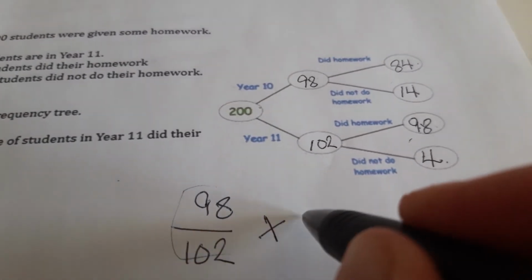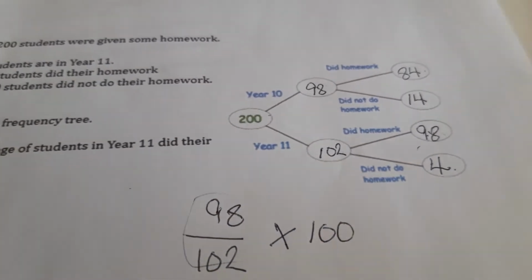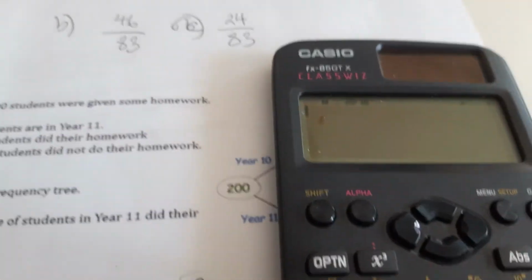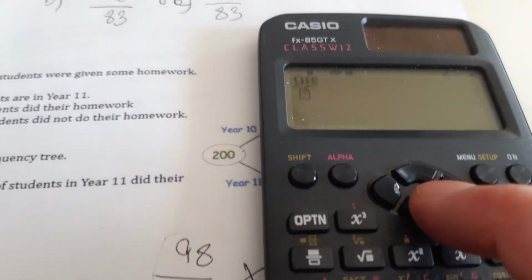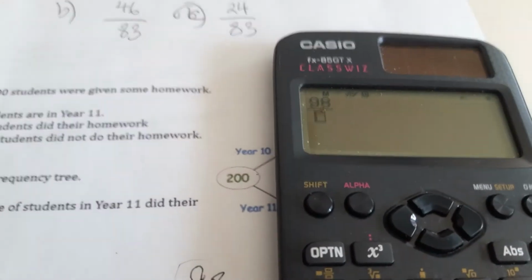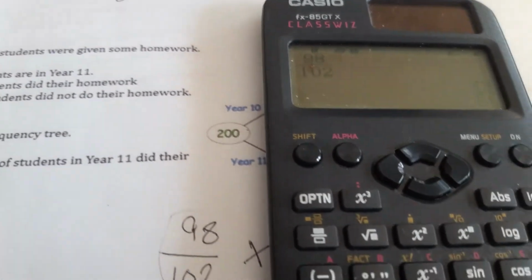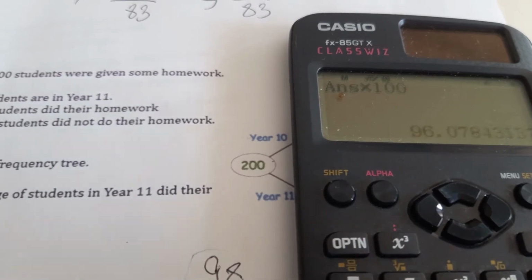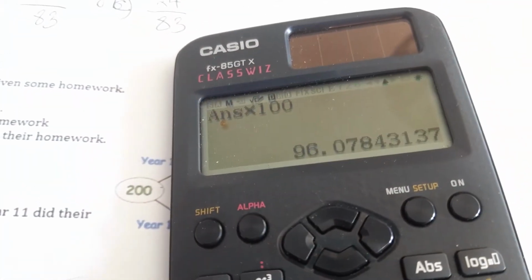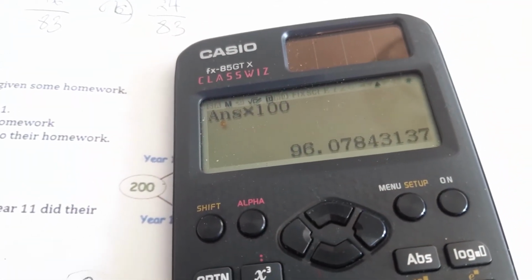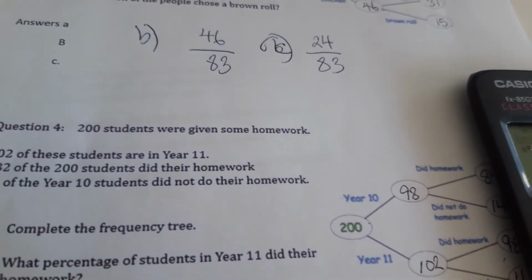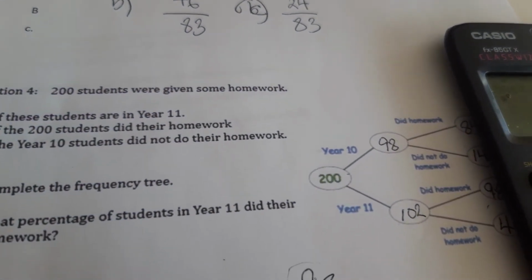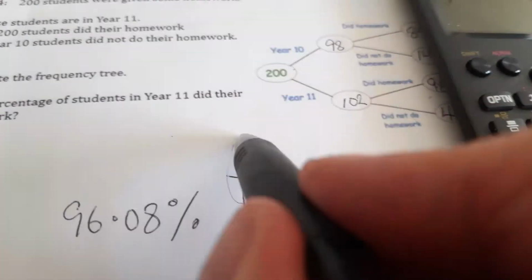To change it to a percentage, multiply by 100. So literally on your calculator, go to your fraction button, 98 over 102. That's your fraction, times 100. And change it to decimal. 96.08. We'd write 96.08%. Okay, and that's the working out there for part B.